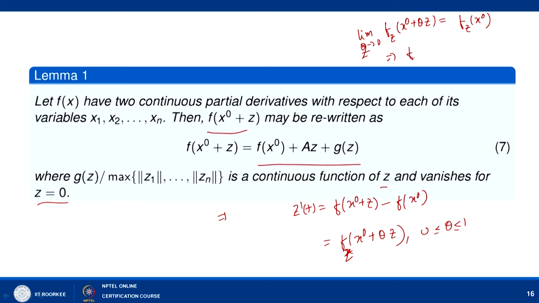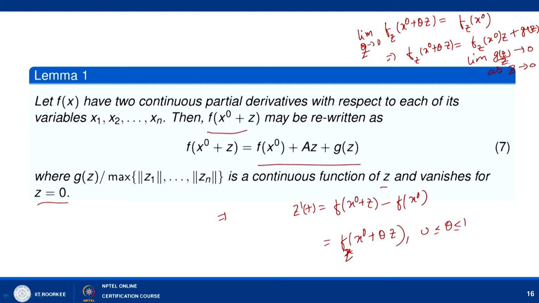Or I can write f z x naught plus theta z equal to f z x naught into z plus some g z here. Now, this implies that g z is tending to 0, so the limit of g z upon z is tending to 0 as z is tending to 0 here. So, this is one way to look at the proof of this.